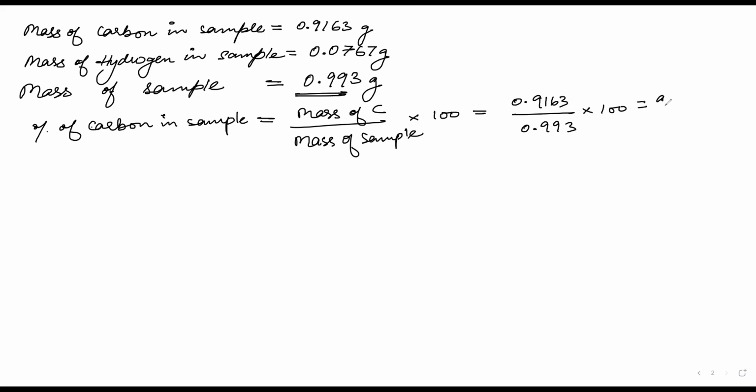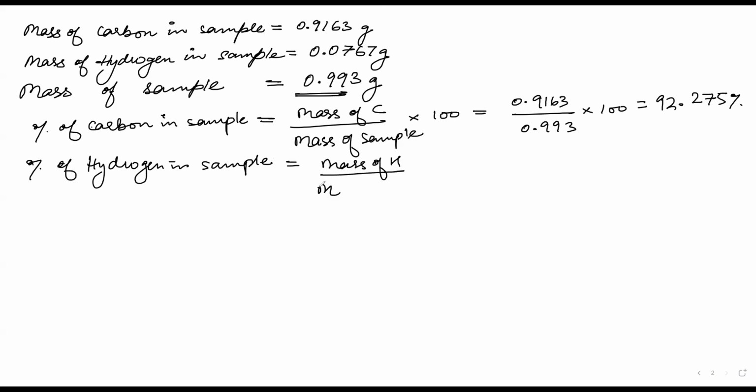Let me write it: 92.275 percent. Now the percentage of hydrogen in the sample. You can again write mass of H divided by mass of sample into 100, which is 0.0767 divided by 0.993 into 100.